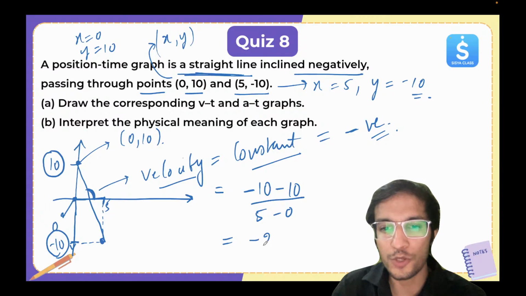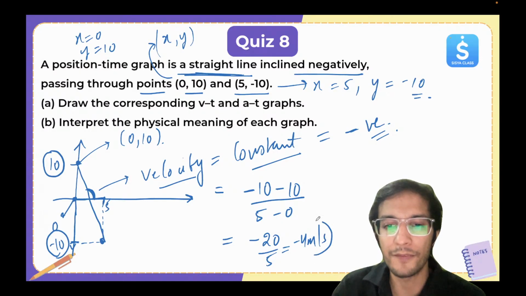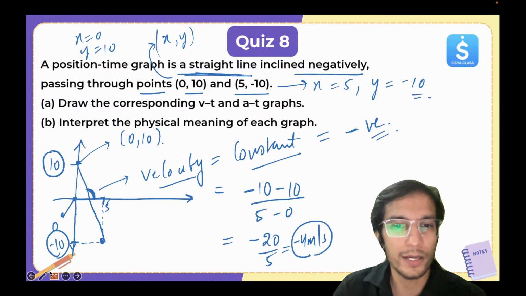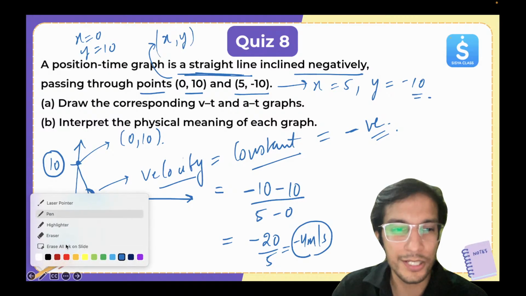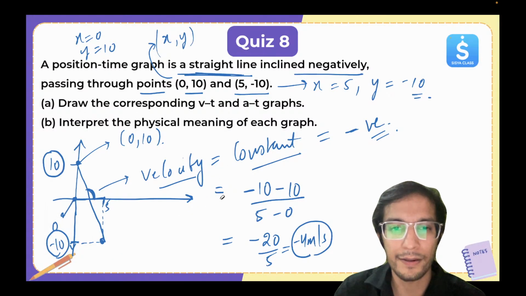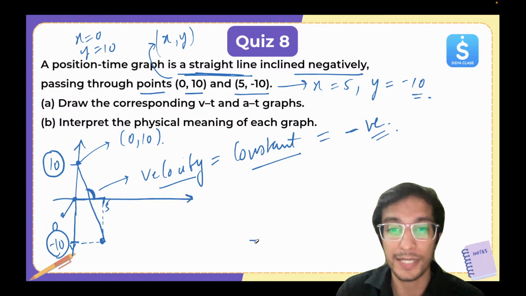So that will be minus 20 upon 5. That will be equal to minus 4 meter per second. So this will be the velocity. And you want to see how the graph is going to look like. It's a constant. Then we can draw here once again, minus 4 meter per second.